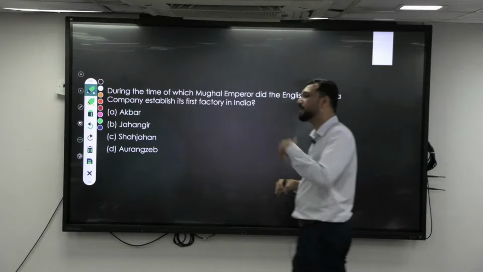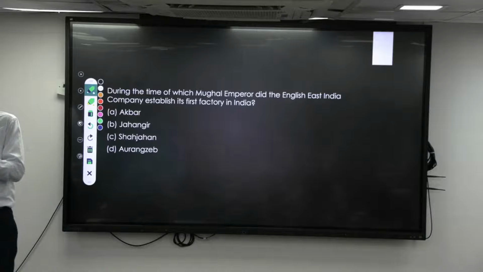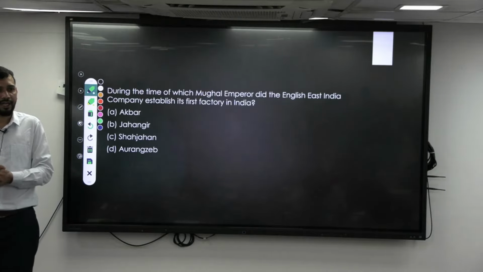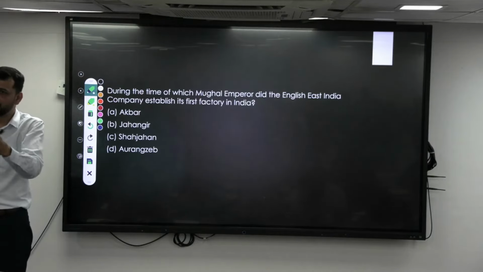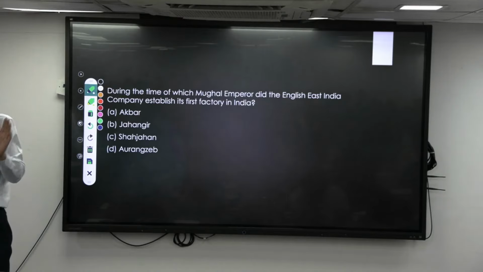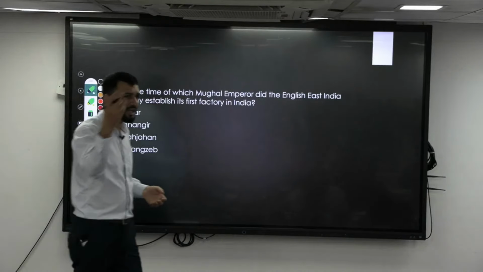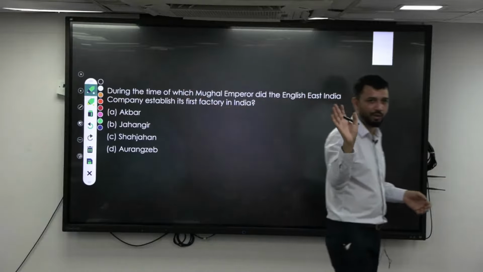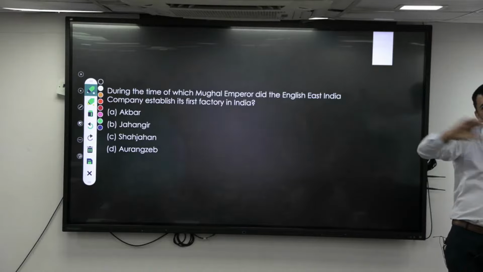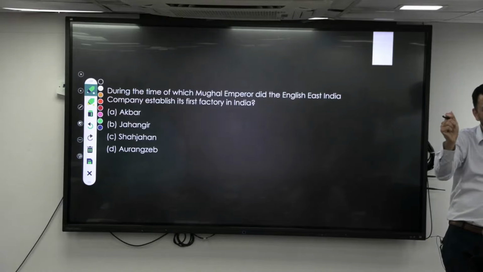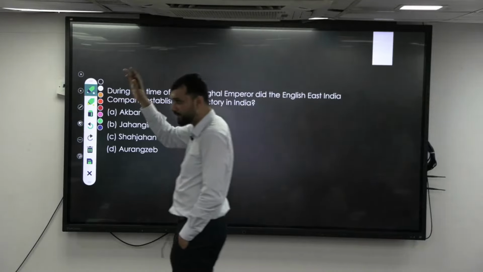Then in May 1615, Thomas Roe came to the Mughal court again and requested permission not only in Surat but to build in other parts also. Every time for a new city we cannot keep coming to you. Give us permission to have a fort in every factory, in every port. That was given. Another important thing is that the golden firman, the Dastak, was given, where they can trade without paying anything to the government. So these are the major events.